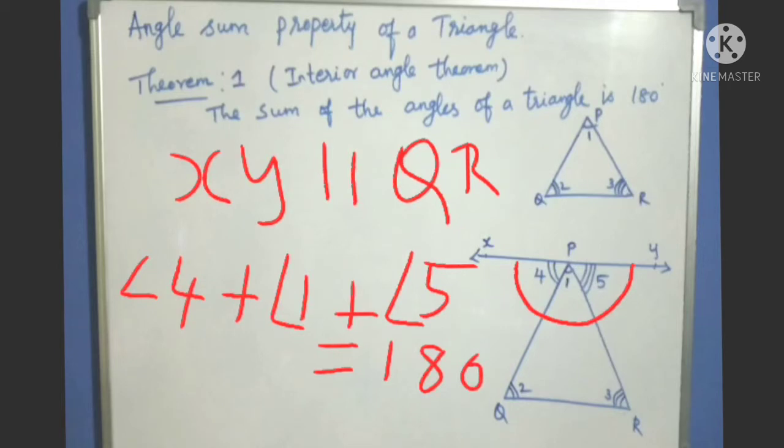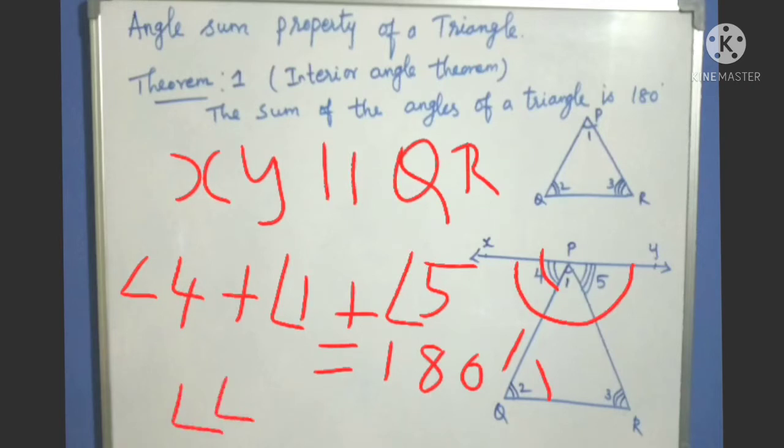Then XY and QR are parallel, and PQ is the transversal. So XY and QR are parallel, PQ is the transversal, which means angle 4 and angle 2 are equal, because these two angles are alternate angles.